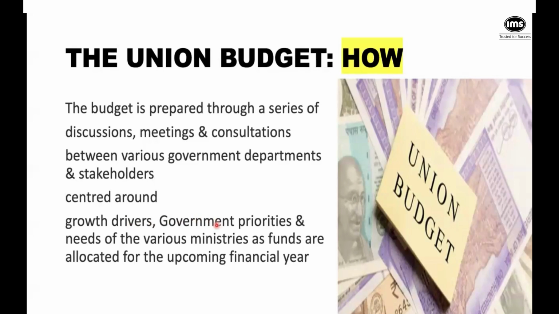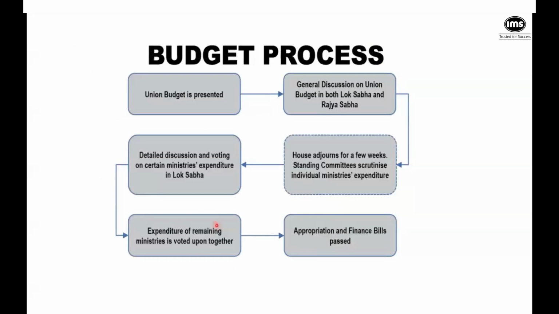As you will see very soon, on 23rd the union budget will be presented and there will be a discussion. This is the most visible part. We see this as citizens because we have a lot of excitement in the country, and all this update in our newspapers. But once you see the budget in the form that you see in the newspapers, it ultimately becomes something called a demand for grants.